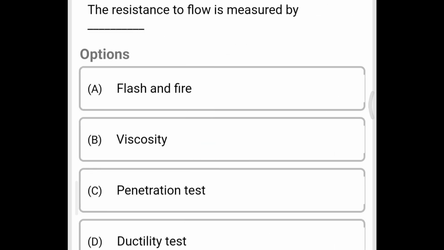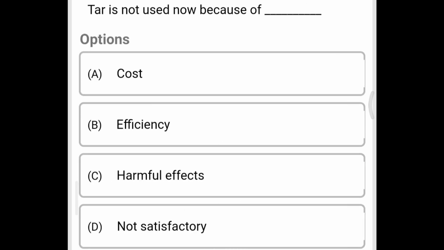Next question, the resistance of flow is measured by option A flash and fire, option B viscosity, option C penetration test, option D ductility. The correct answer is option B viscosity. So viscosity means the resistance to flow. Next question, tar is not used now because of option A cost, option B efficiency, option C harmful effects, option D not satisfactory. The correct answer is option C harmful effects.